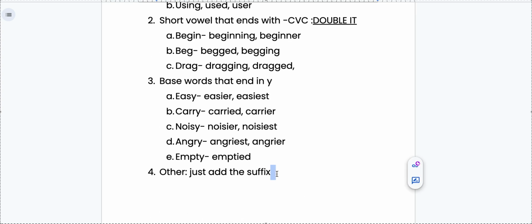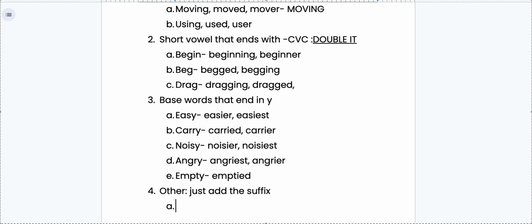Then we don't have any other ones over here, but I did want to say one thing. The rest of the time, you're just going to add the suffix, okay?